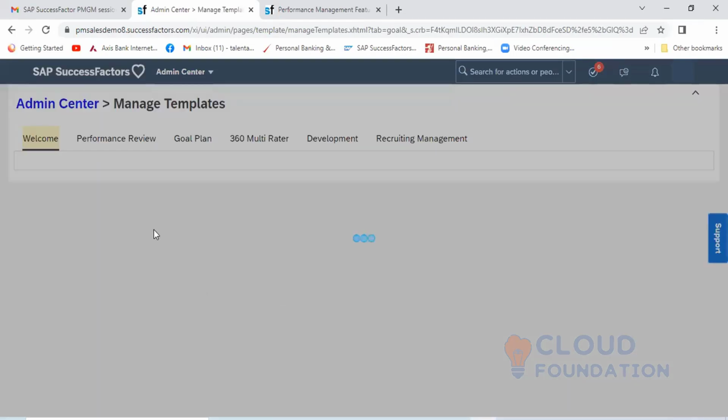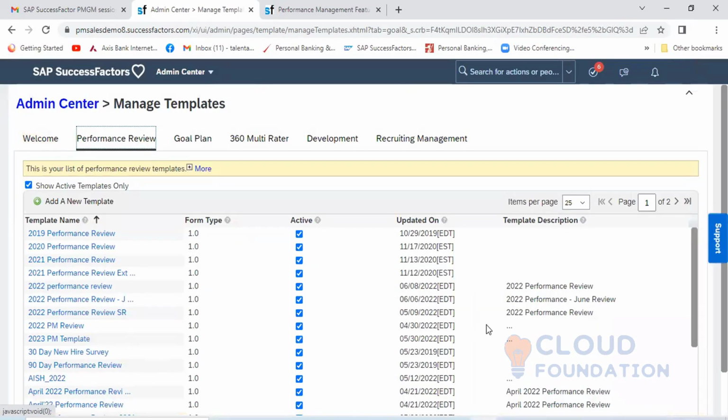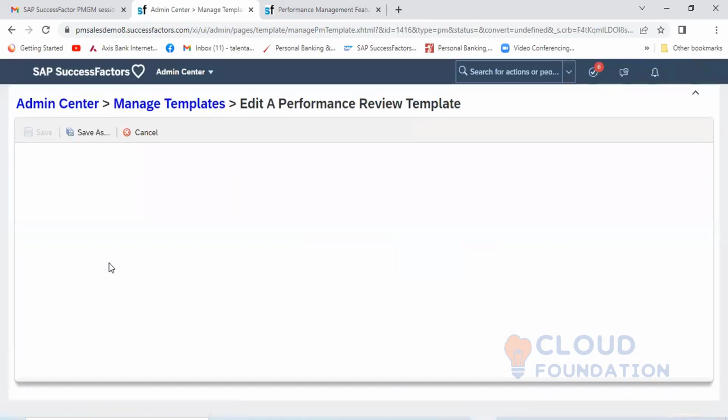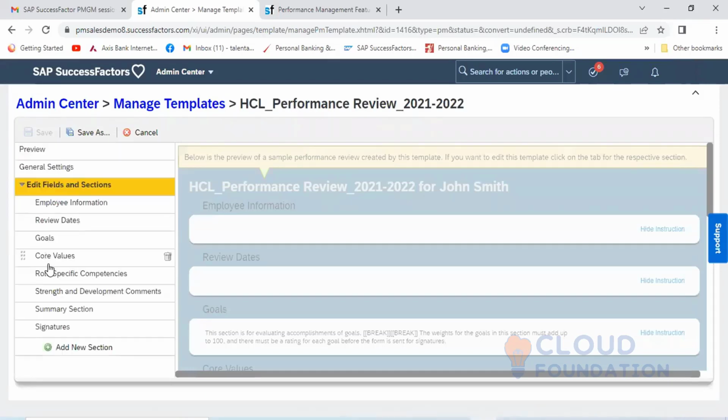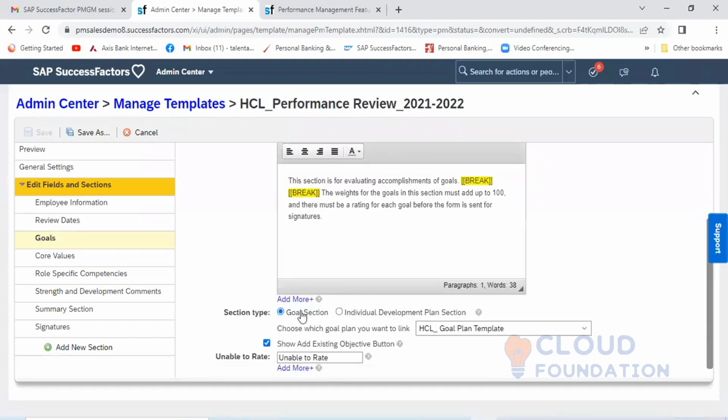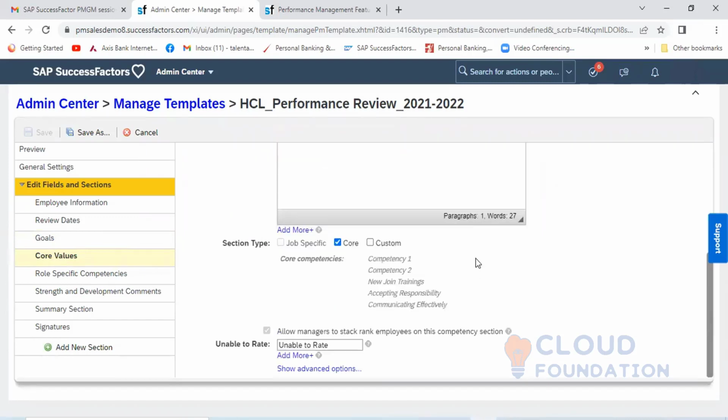Here in the performance review, if I take this form, go to edit and fill goals, and scroll down, you can see the section type, where you choose this as core or job specific.